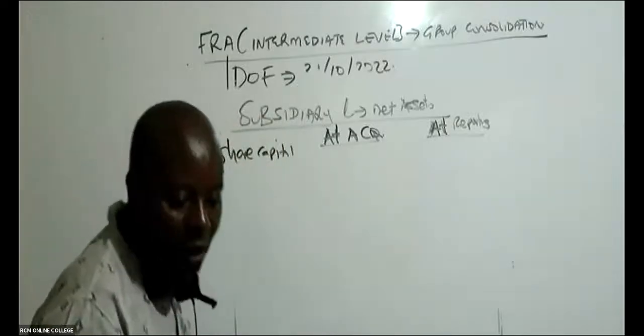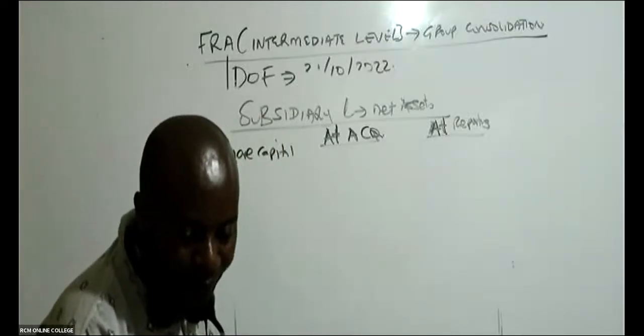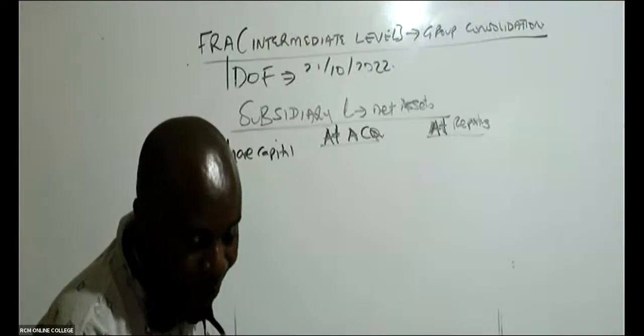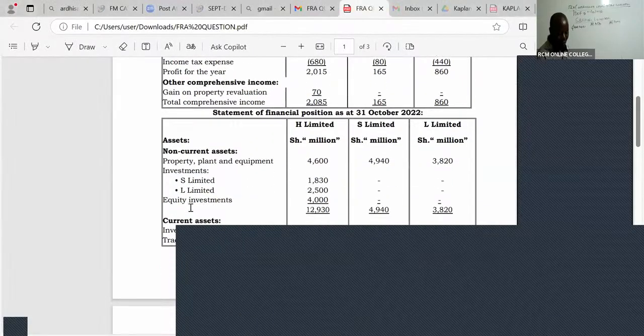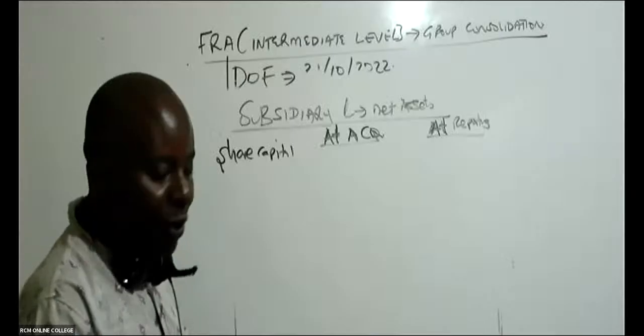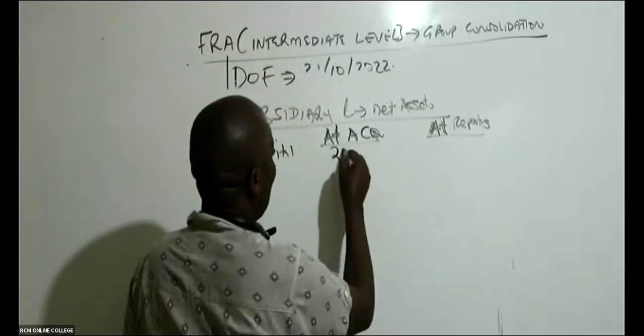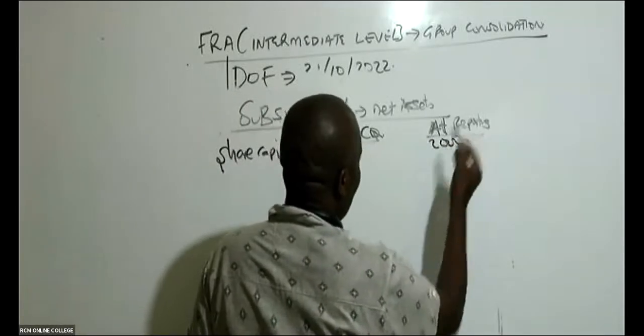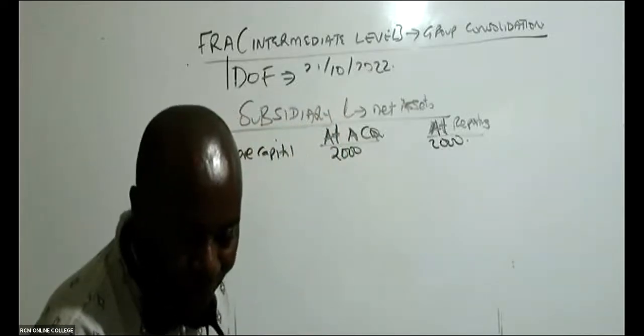So share capital at acquisition. Please ensure that you are participating. I'm telling you, this 500 bob is coming your way. So what is the share capital for L? Ladies and gentlemen, here you can see L is the third company. It is 2,000. And share capital never changes. Share capital will remain the same. So we have here 2,000 bob.